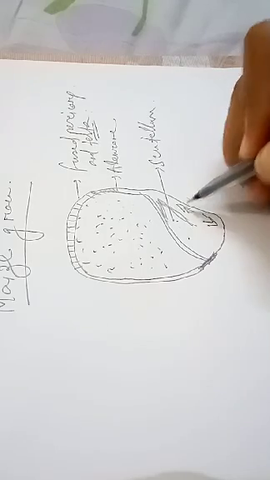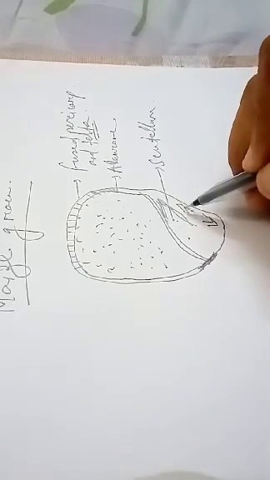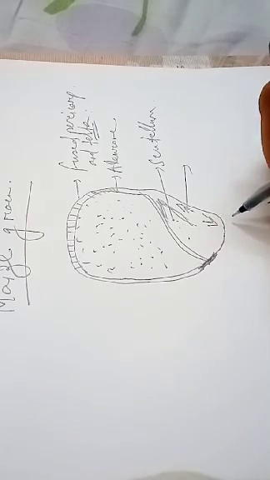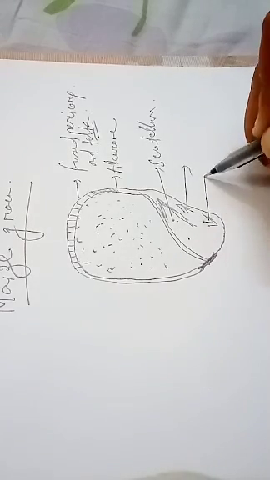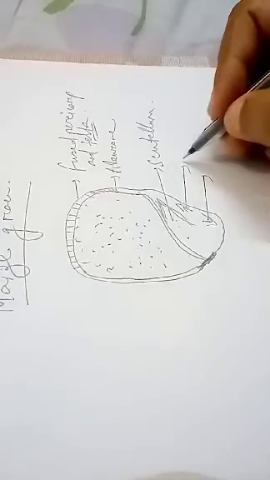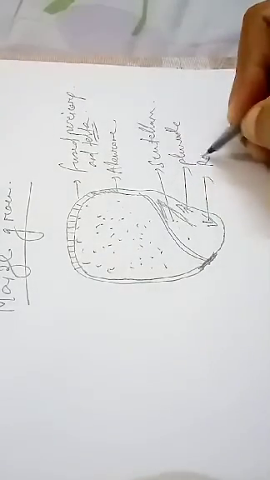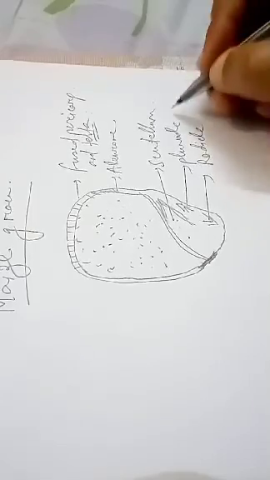Plumule, as I told you, is always the upper part, so that forms the shoot of the plant. The radicle is found towards the lower pointed end, and that forms the root of the plant. So plumule and radicle together form the embryo. Now, the radicle and plumule are both protected by an extra protective sheath.